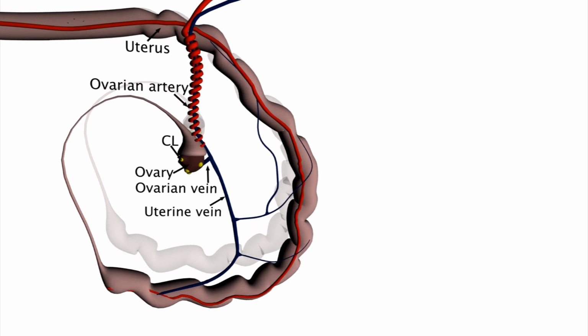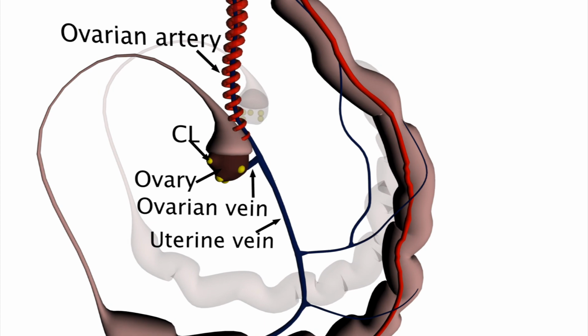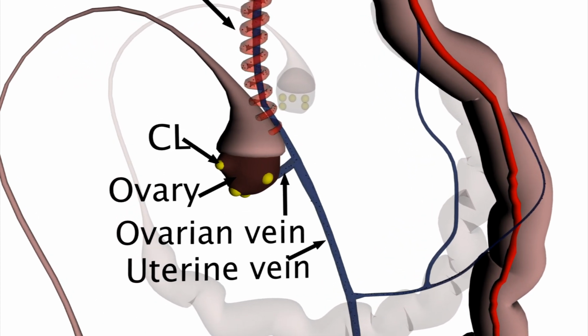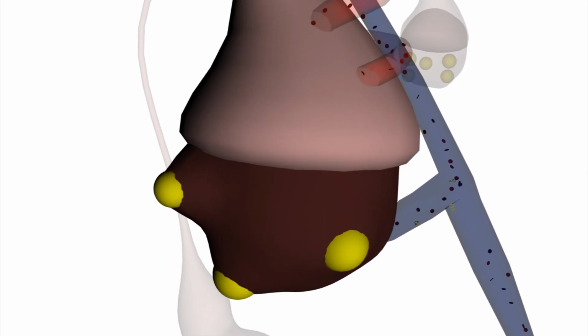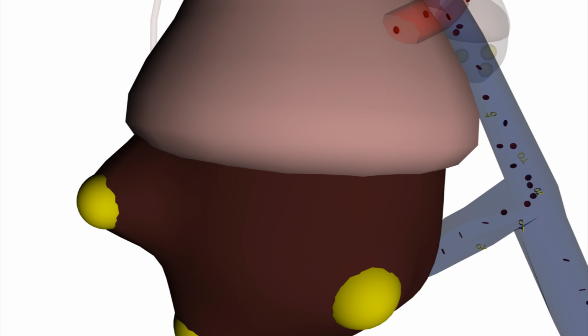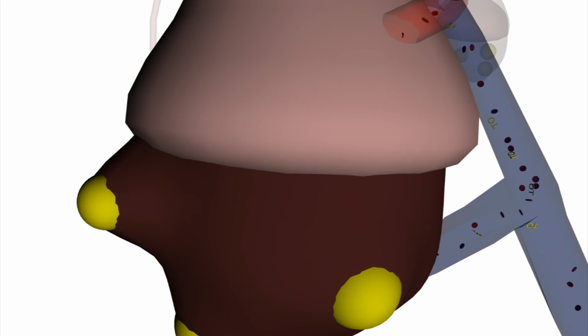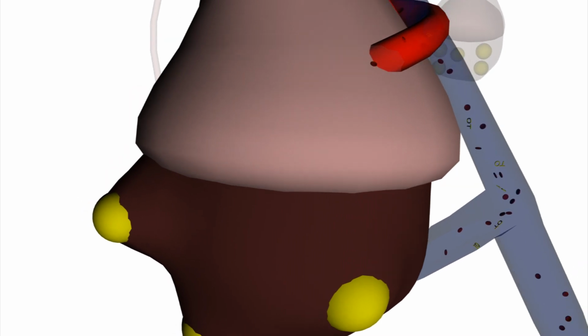The mechanism that triggers the regression of the corpus luteum in the sow is understood to be as follows. By day 15 of the cycle, two parallel events take place. First, large luteal cells of the corpus luteum start secreting oxytocin, and second, the endometrium of the uterus starts expressing receptors for oxytocin.